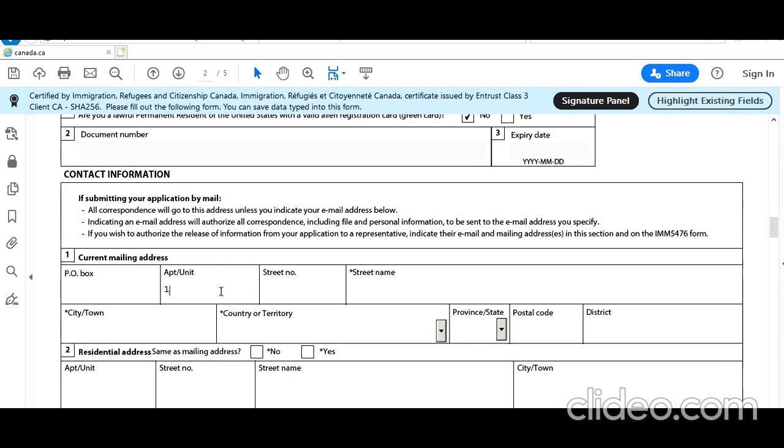Address, let's say living here, just a sample address, I don't even know if this exists or not. City, town, let's say New Delhi. Country, India. Postal code, sample. District, Delhi. I'm not sure if that is correct or not, but it's a sample. Residence address, same as mailing address, yes.